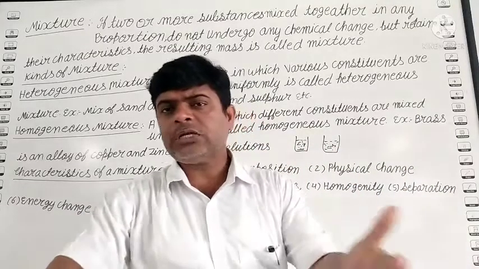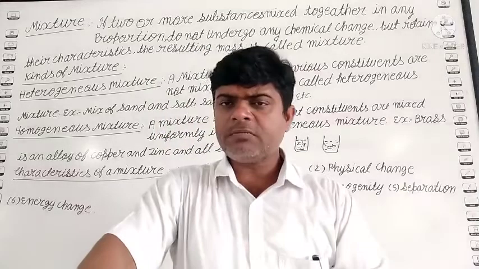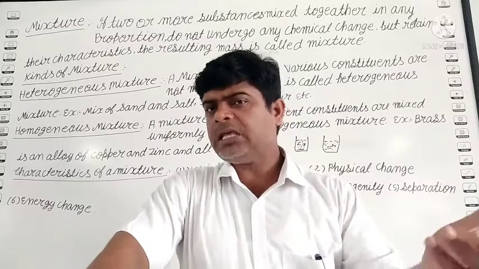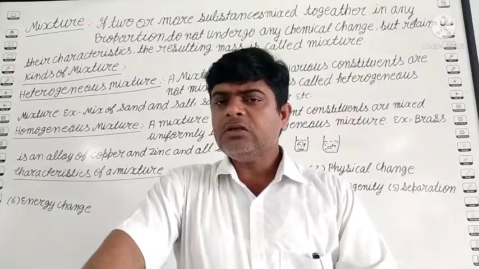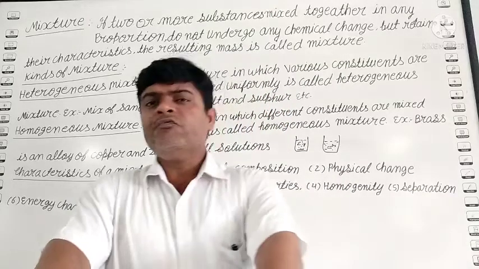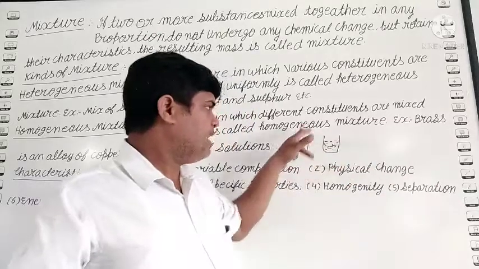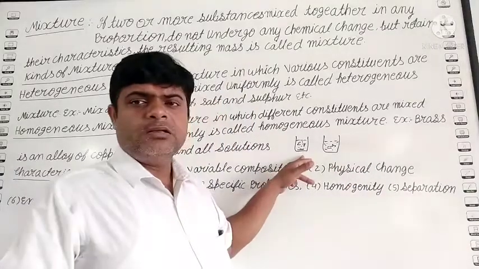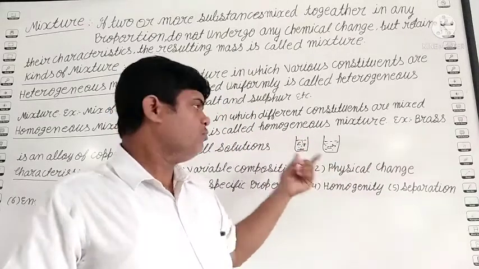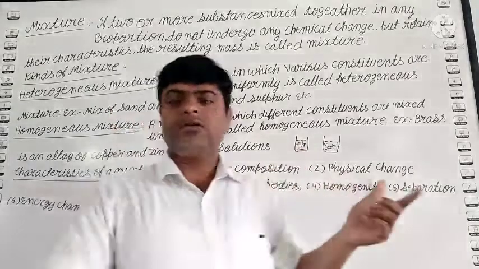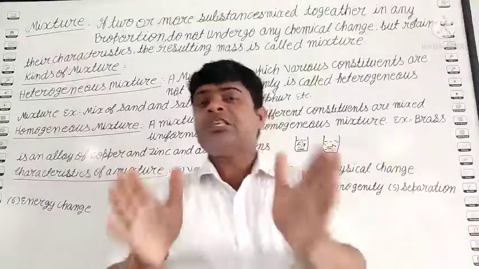How? Because both are transparent. How can we identify? By taste or by evaporation. Clear? In a homogeneous mixture, we are not able to see all the constituents. When salt dissolves in water, we are able to see only the water constituent. We are not able to see the salt constituent. And it becomes mixed uniformly.